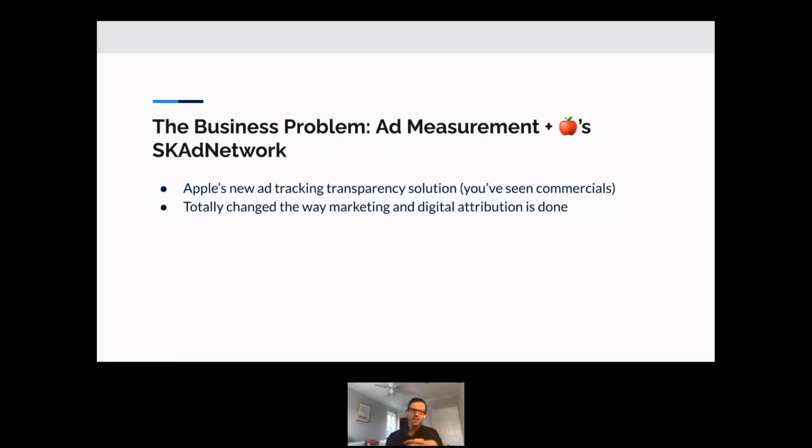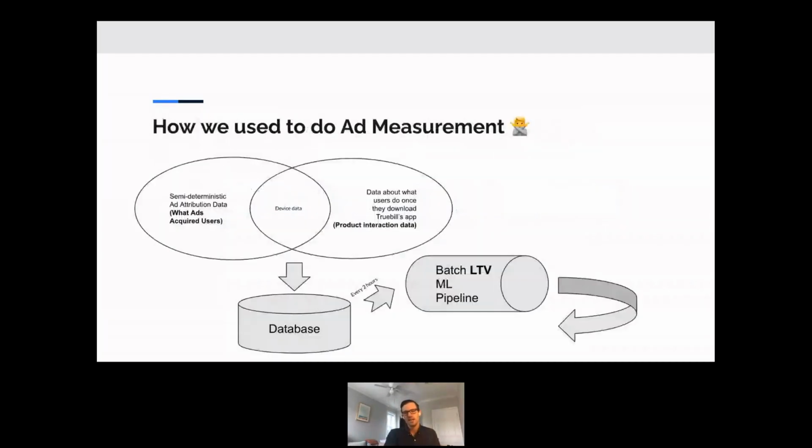What's SKAdNetwork? That's Apple's new ad tracking transparency solution. You've definitely seen commercials about this. Apple's been touting it heavily, and it totally changed the way marketing and digital attribution is done. We're not going to get really deep into the technical details today, but I just want to highlight that it has changed everything in marketing. Let's talk about what has changed for Truebill in particular.